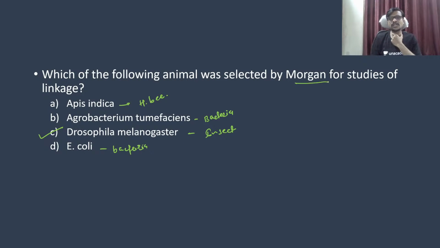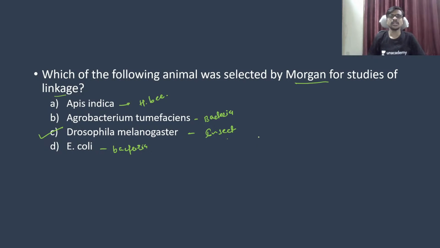Morgan studied linkage using Drosophila melanogaster. Working with this insect, which has a few dominant traits, he tried to understand why there are different types like red eye and white eye, and changes in the structure of the wings.